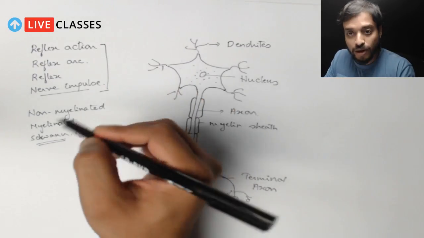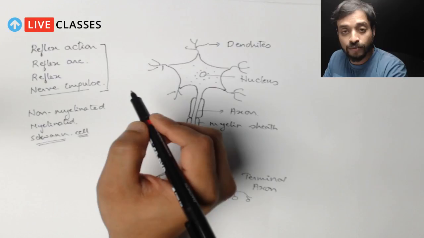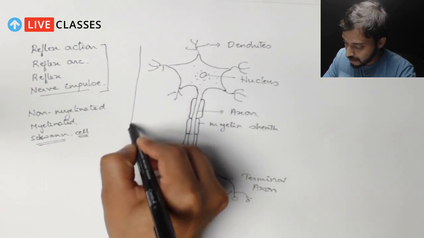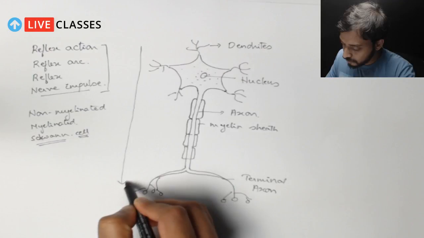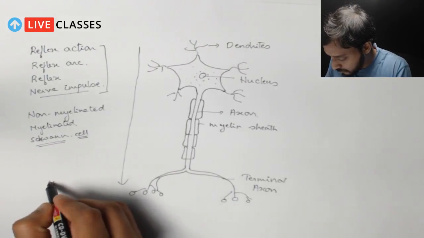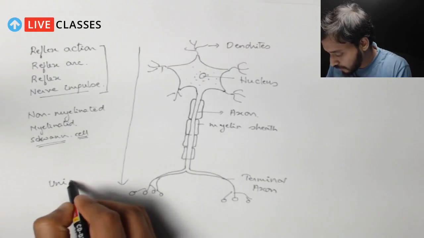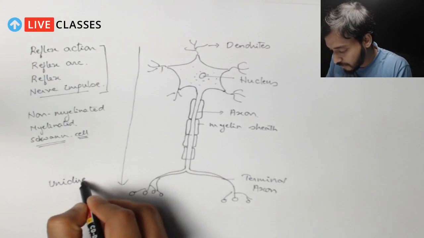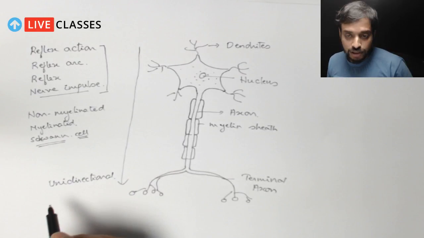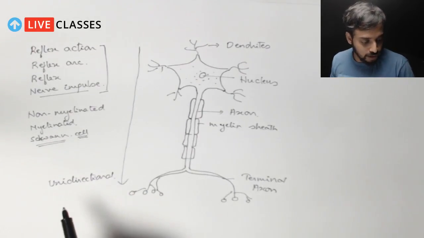If you ask me what is the exact pathway of the transmission of the impulse, it will be here as I am drawing. So very importantly, it is unidirectional. Unidirectional, correct? It is unidirectional. That means it will just travel in this direction only.